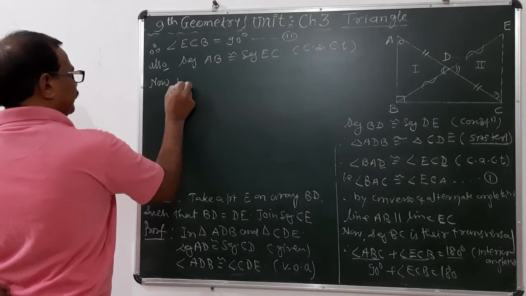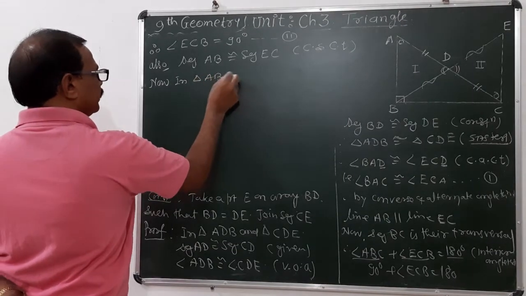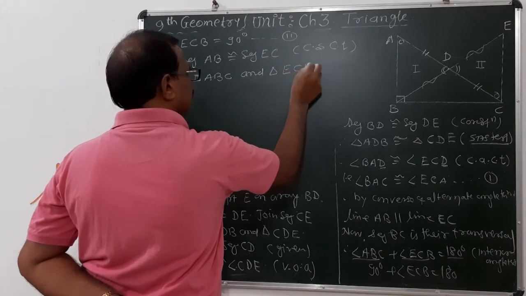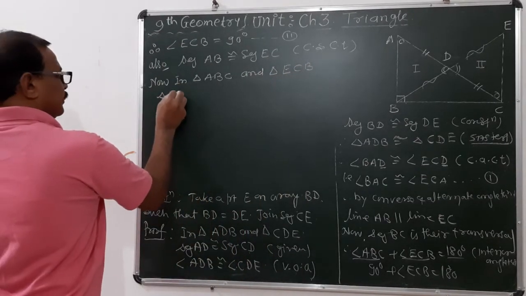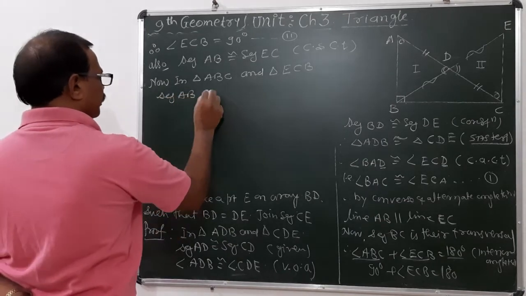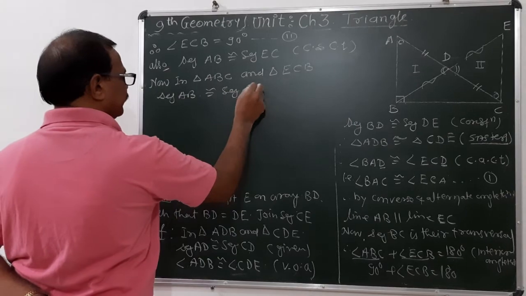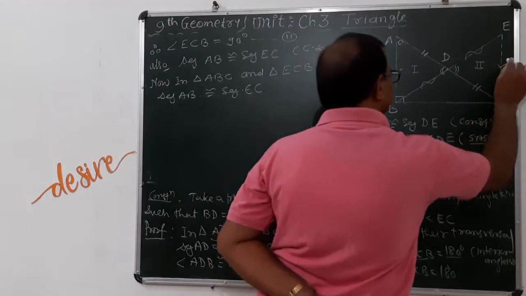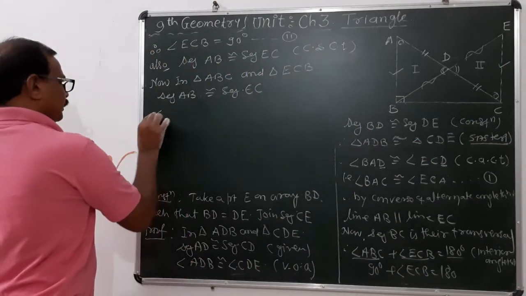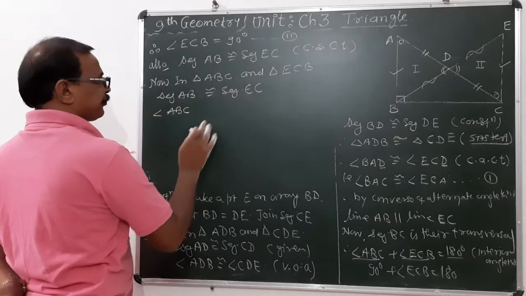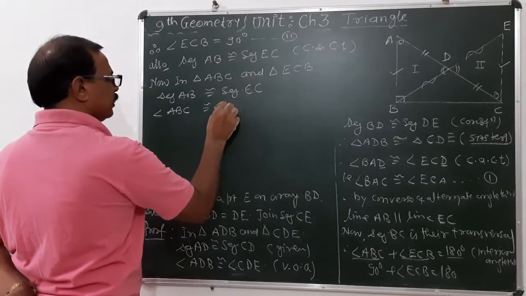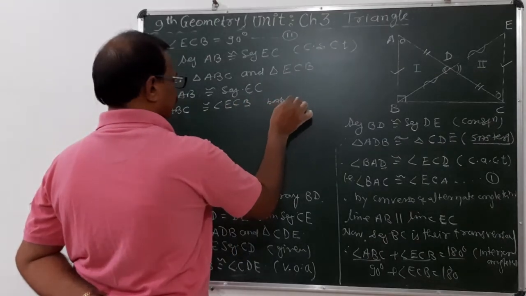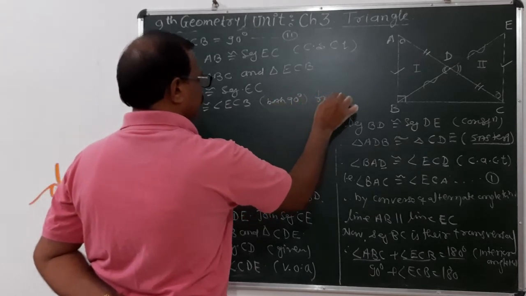Now in triangle ABC and triangle ECB, segment AB is congruent to segment EC. Angle ABC is congruent to angle ECB, both 90 degrees. Number 2.